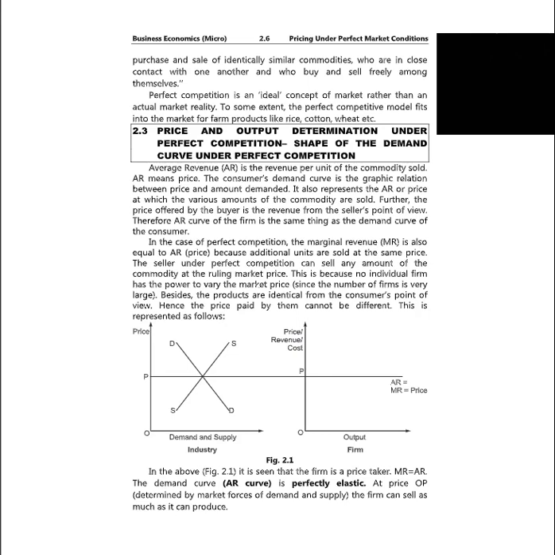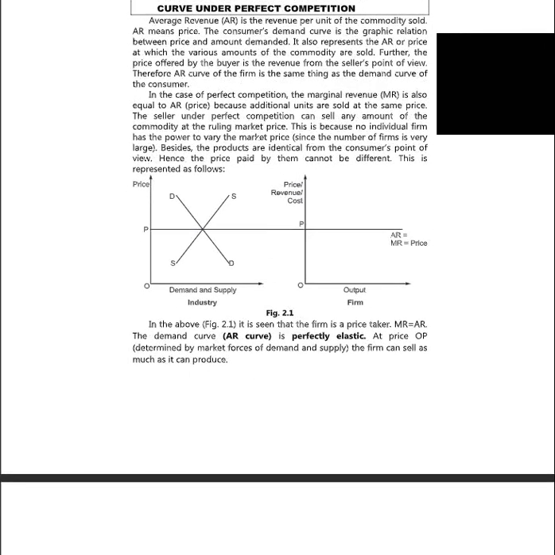This is represented as follows. So in the diagram we can understand that in the above figure it is seen that the firm is a price taker, that is, MR is equal to AR. So we are seeing that the demand curve AR is perfectly elastic at the price OP determined by market forces of demand and supply. The firm can sell as much as it can produce.